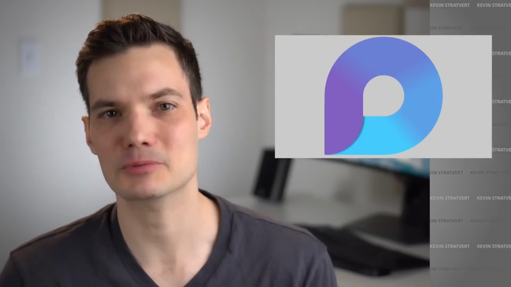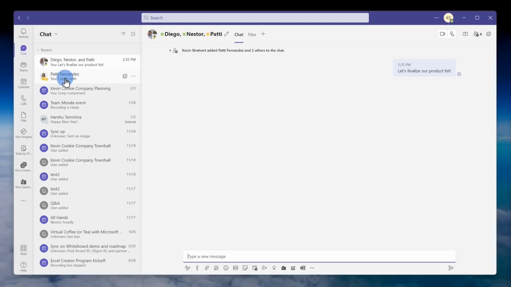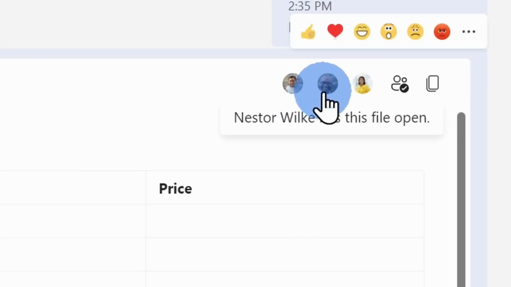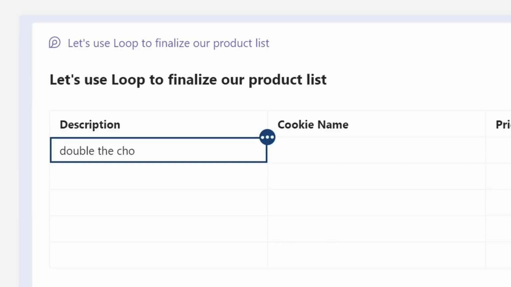Now, meet Microsoft Loop. Loop allows you to create content, capture ideas, and collaborate with others in real time and from anywhere. Now, so far, kind of sounds like what we have, so let's make this real. Now, imagine that you're in a Microsoft Teams chat, and you insert a table. Now, someone else joins you in this chat, and they can now contribute to that table, and you see those changes in real time. Okay, I mean, nothing too groundbreaking yet.